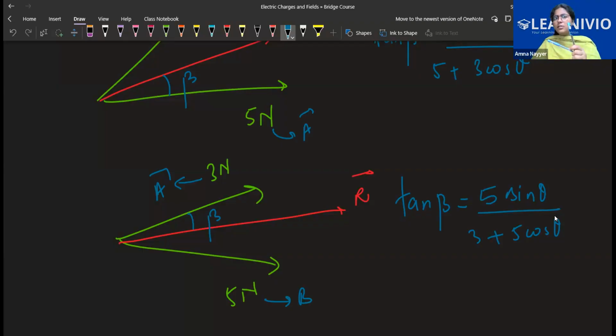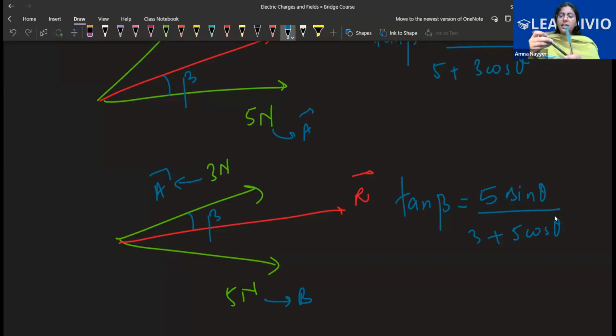So if you just tell me this, that's it. I can imagine, okay, if their resultant's magnitude is 5 Newton, the resultant can be here, this is the resultant. This could be the resultant according to the data that you told me that this is 5 Newton. This could be the resultant. The resultant could be here also. But we know from our first step that if these are the parallelogram sides, the resultant would be like this, right? This is what we studied. How will you tell me that from the angle, the resultant vector is lying here only? It's not here or here. I can imagine it like this also if I just tell you 5 Newton.